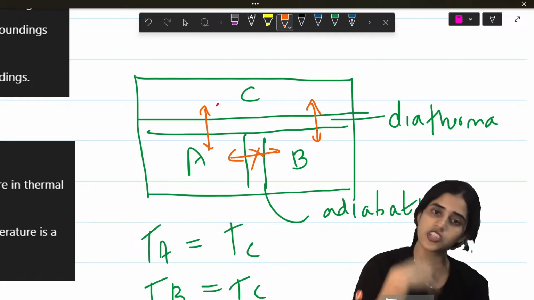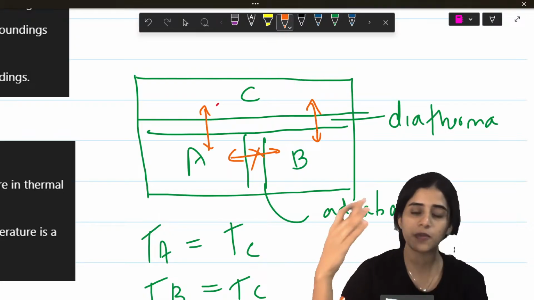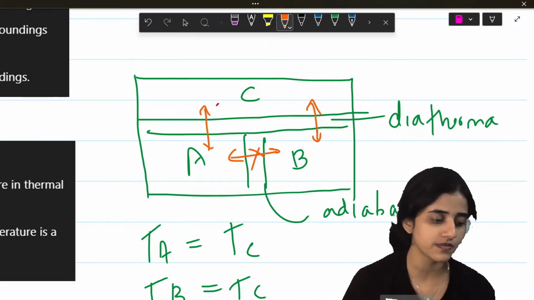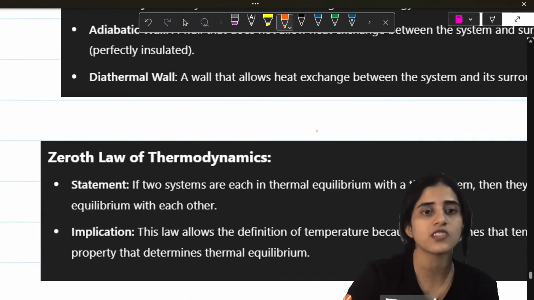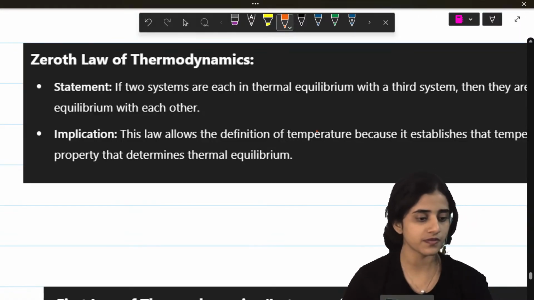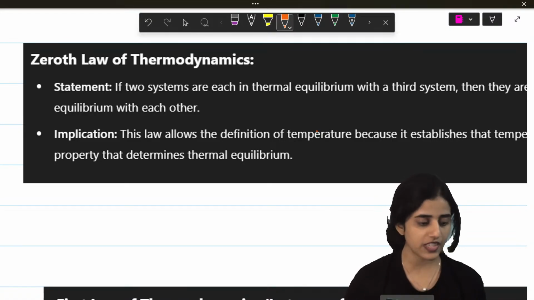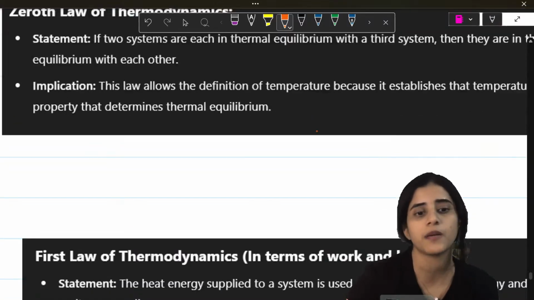So A and C exchange heat and they become the same temperature. B and C also exchange heat, they become the same temperature. So at the end, A, B and C will all have the same temperature. That is the zeroth law of thermodynamics. So if these systems are in equilibrium, they all will have the same temperature.